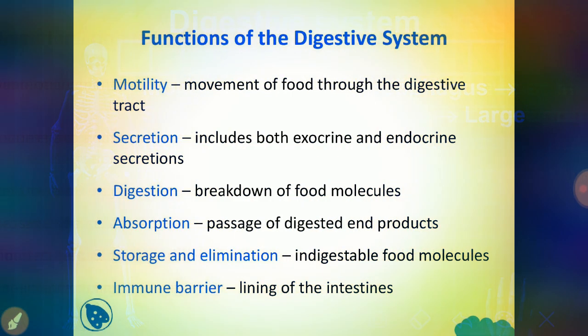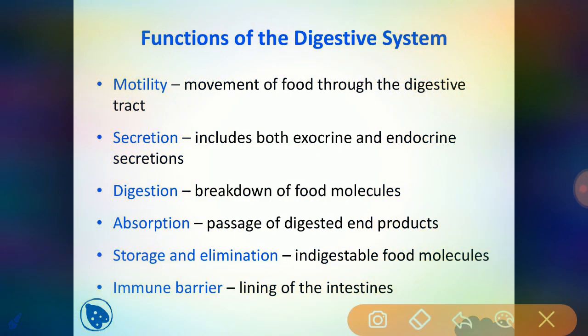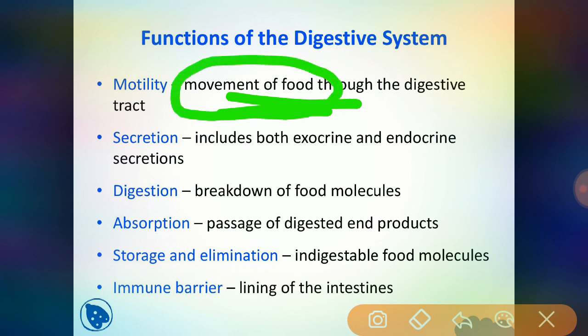Then let's see the functions of the digestive system. There are many functions, but let's see a few of them. The first one is motility. Motility means the movement of food through the digestive tract. Only the movement of food is present in motility, that is, the movement of the food over the GI tract.